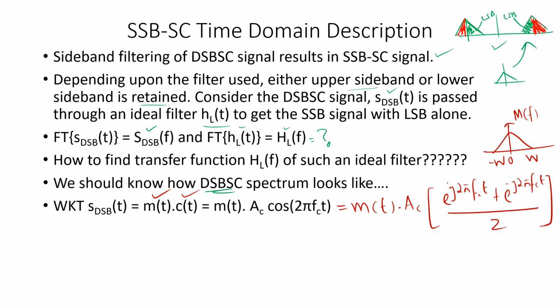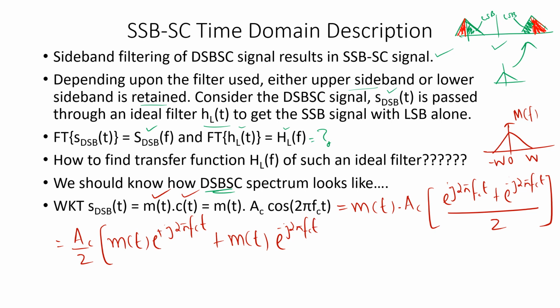Now this will in turn equal Ac by 2 times m of t into e power plus j 2 pi fc t, plus m of t into e power minus j 2 pi fc t. This is the time domain expression for the DSB signal.